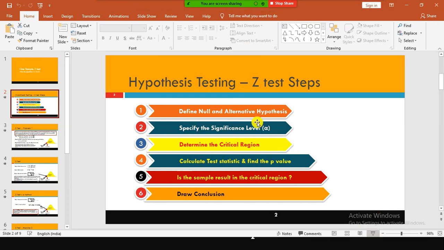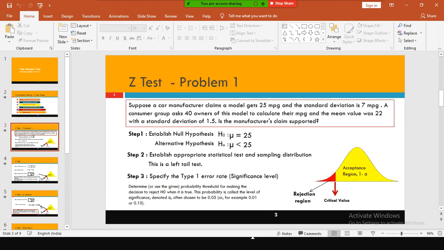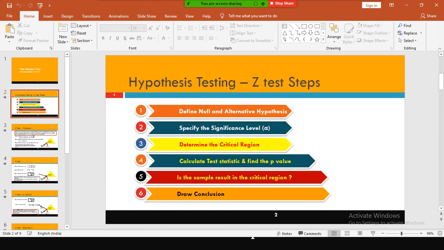Okay, and then the next one is to determine the critical region. Nowadays we don't determine the critical region; we simply go by the p-value method. If the p is less than alpha, we reject the null hypothesis. In case you attend an interview, or some customers mandate it, yes, you can use it. But most statistical software gives only the p-value. In some cases, the critical value you can also get.